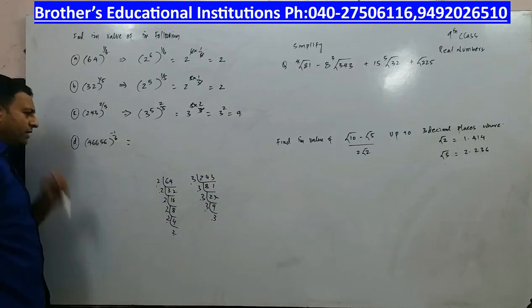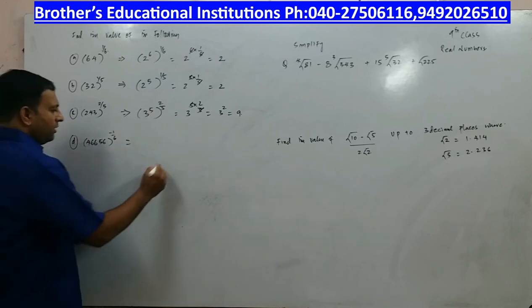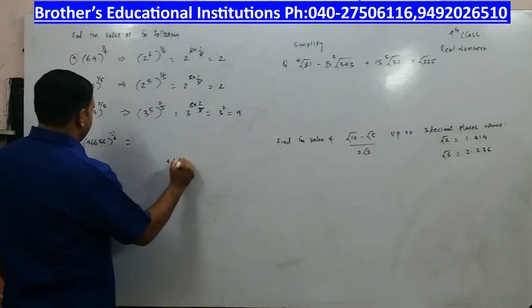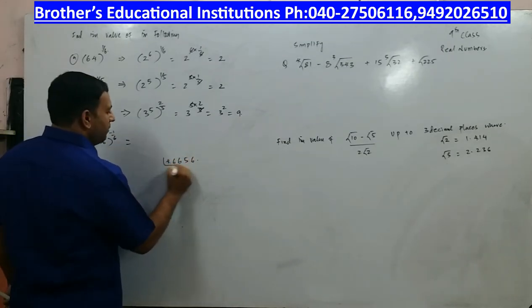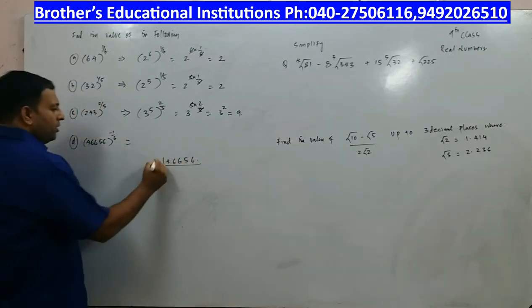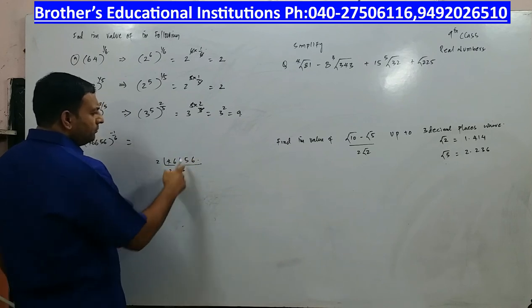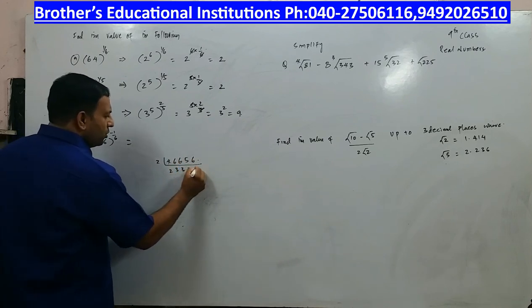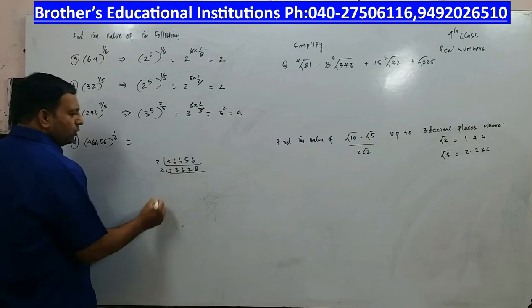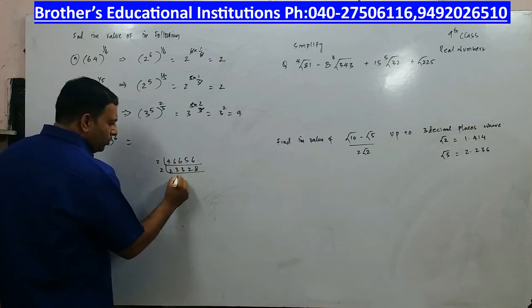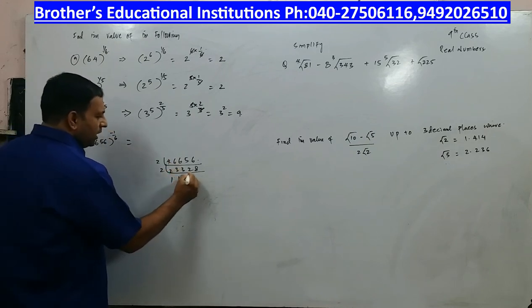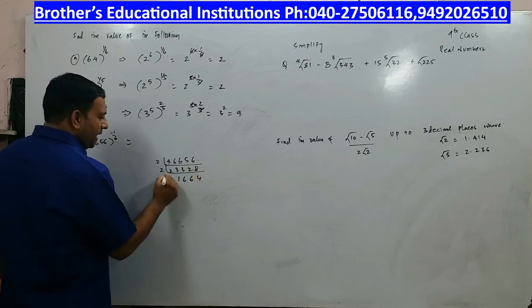Now we have to simplify this. We'll go with the next question. It is 46656 divided by, we'll try to divide by 2. 2 2s are 4, 2 3s are 6, 2 3s are 6, 2 2s are 4, 2 8s are 16. Once again 2 1s are 2, 2 1s are 2, 2 6s are 12, 2 6s are 12, 2 4s are 8.